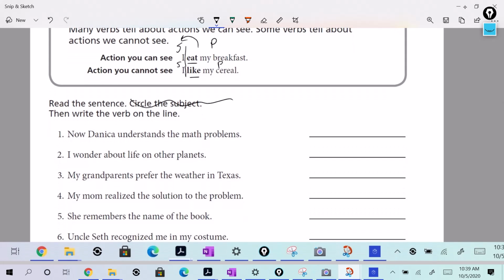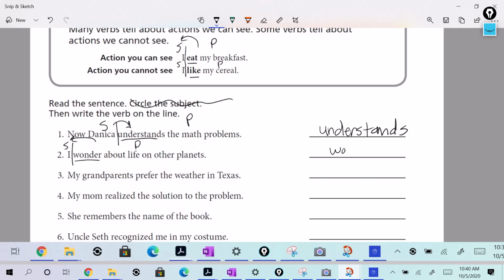Now, Danica's the subject, understands the math problem. Predicate. Understands is the verb. Usually the action verb is going to come right after the subject. I, subject, wonder about life on other planets. That whole thing is the predicate because it's telling what about me, what about I. And I wonder is that action verb.